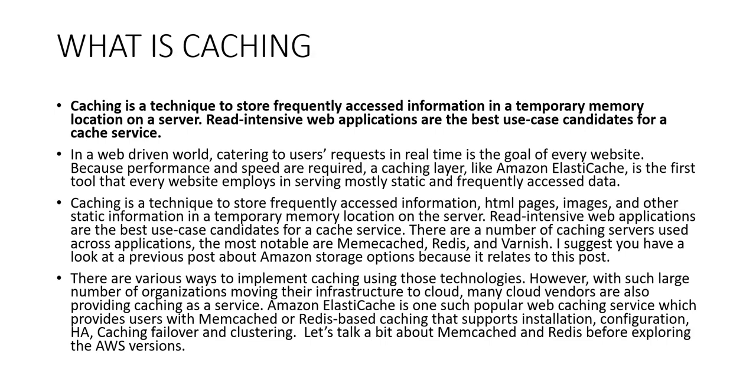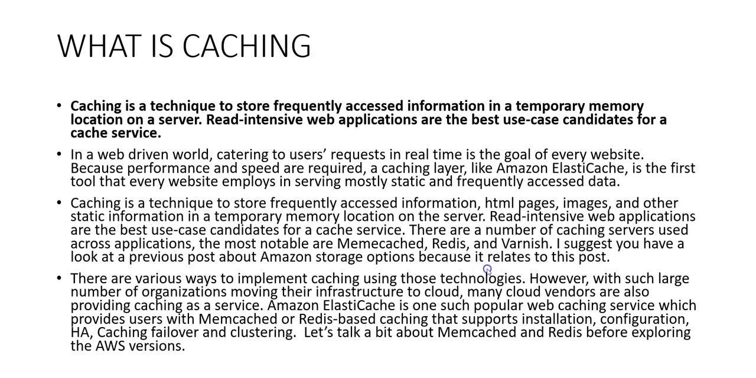Caching is a technique to store frequently accessed information like HTML pages, images, and other static information in a temporary memory location on the server. Read-intensive web applications are the best use candidates for a cache service. There are a number of caching servers used across applications. The most notable are Memcached, Redis, and Varnish.